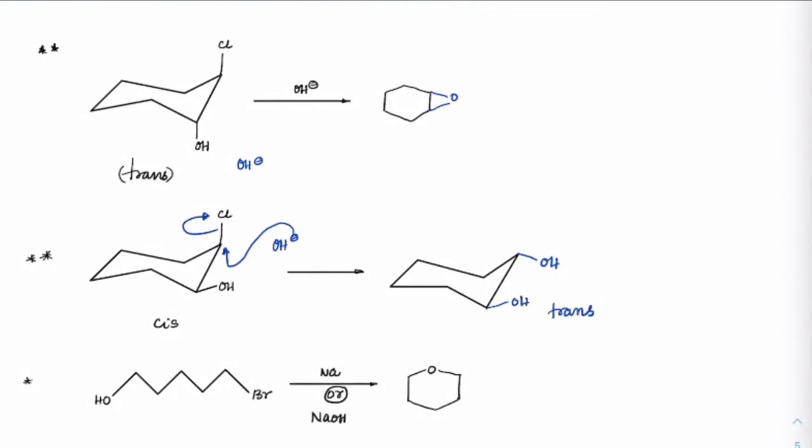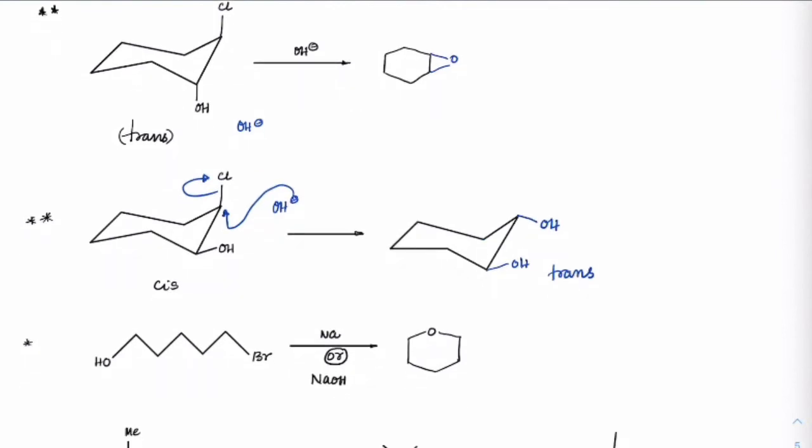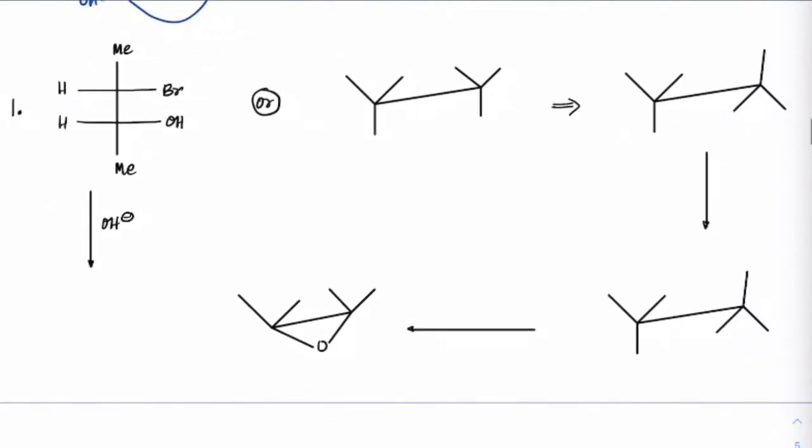Same halohydrin, if it is in a straight chain with a long chain here, we can see the same thing here. OH minus will take away this H plus and this O minus will attack here, Br minus will leave. Okay, we'll get oxane. Halohydrin in the case of Fischer projection is given. Okay, Br is here, OH is here. First this O minus will attack in this case, Br will leave. But for that they need to be anti-aligned with each other, right?